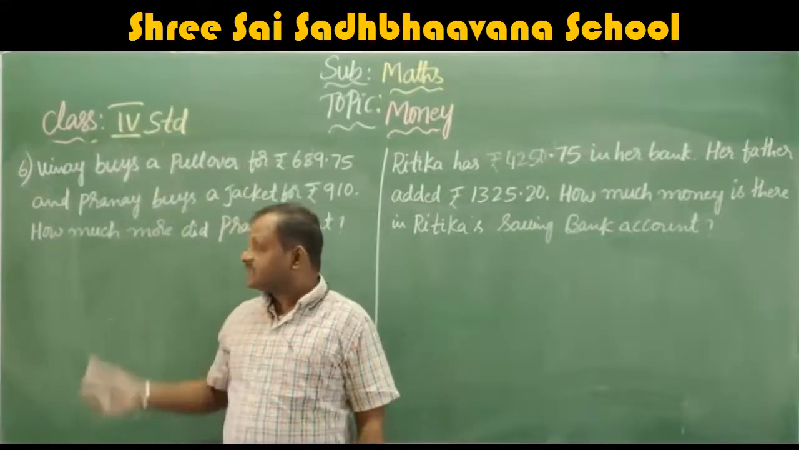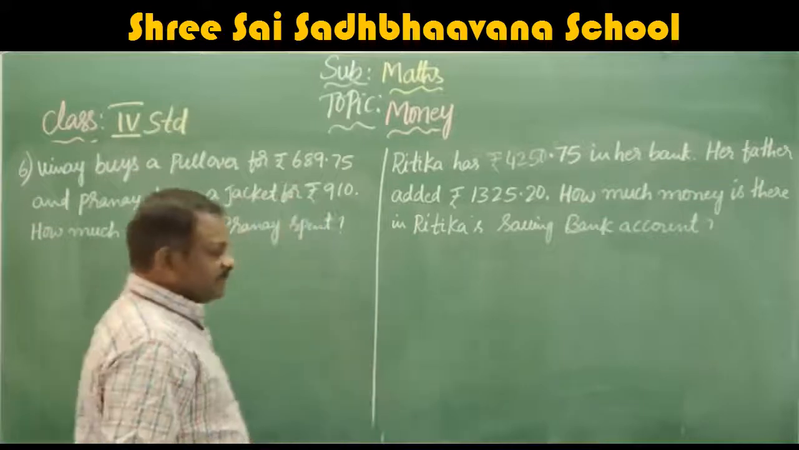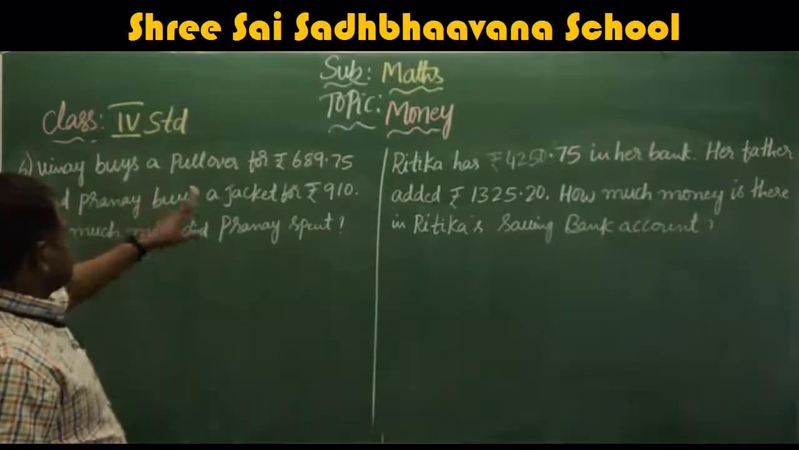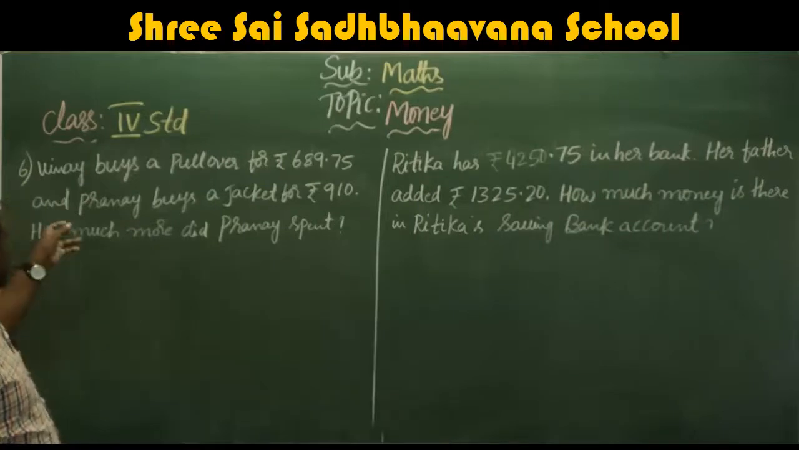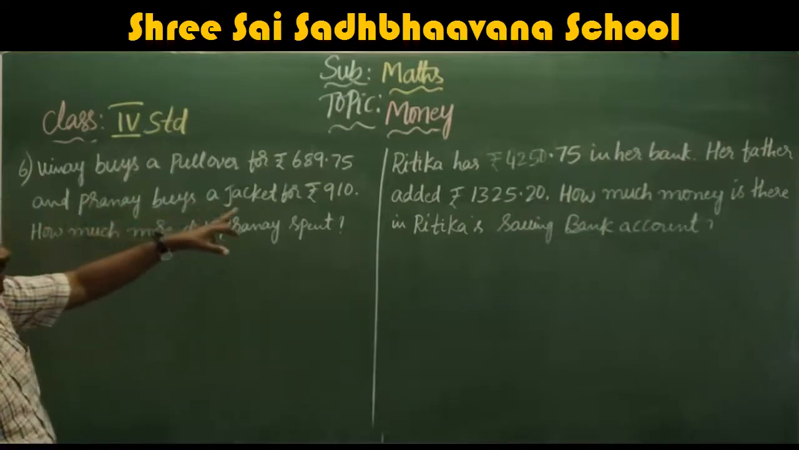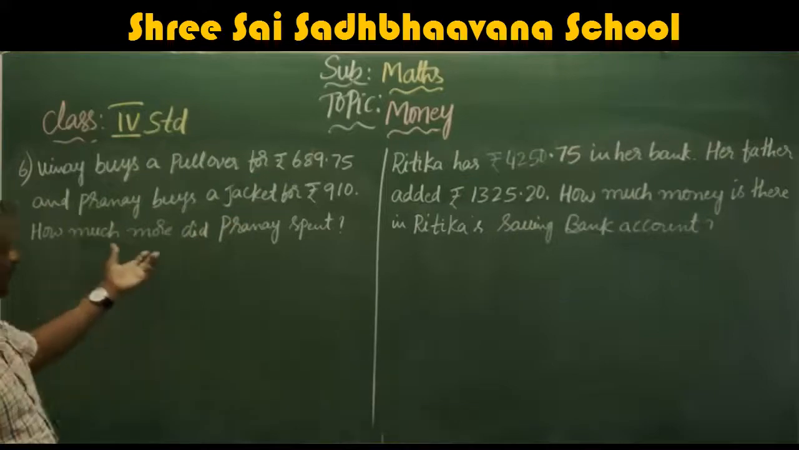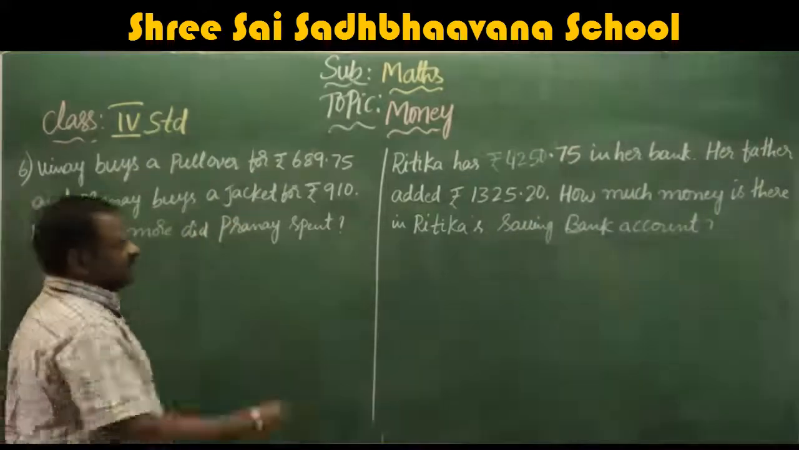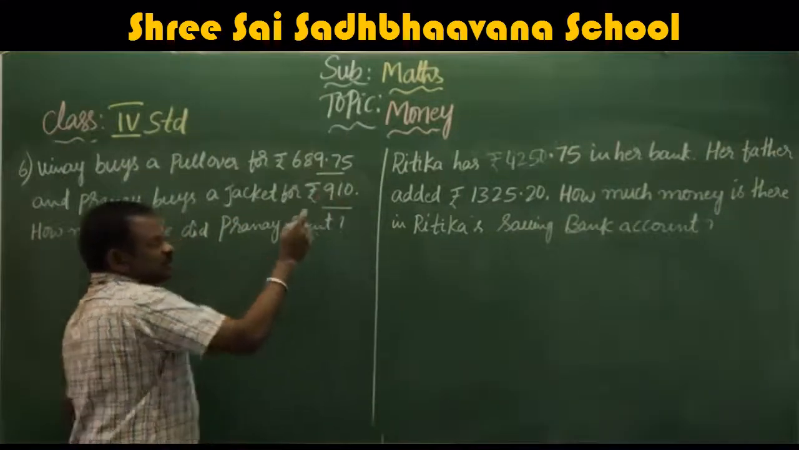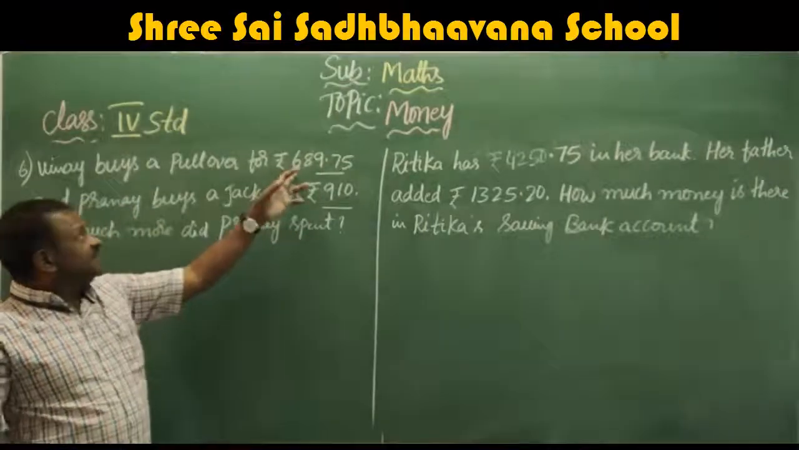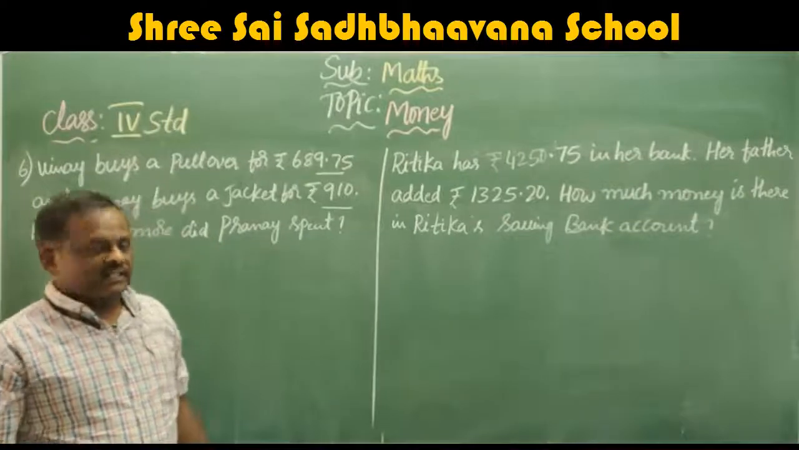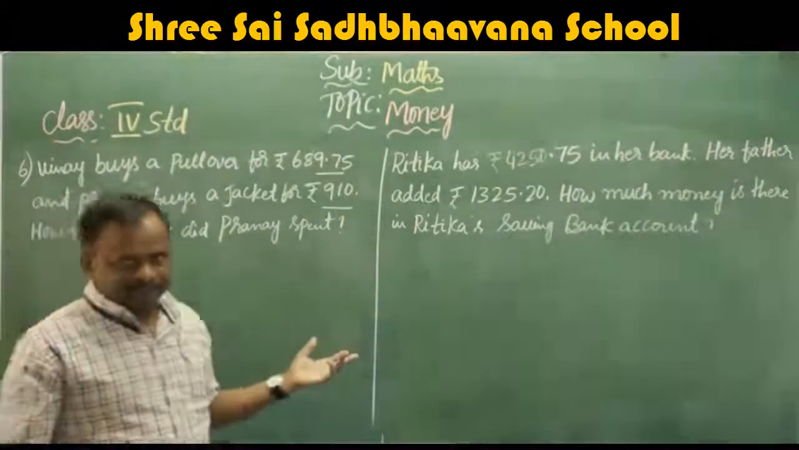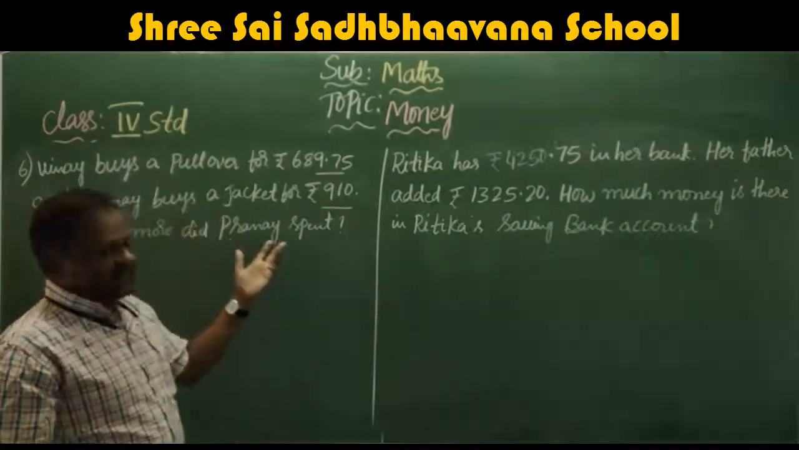Next we'll move to the sixth main, that is working problems. Vinay buys a pullover for rupees 689.75 and Pranay buys a jacket for rupees 910. How much more did Pranay spend? Here what Pranay spent is more, that is rupees 910. His pullover is rupees 689.75. How much more did Pranay spend for his jacket?